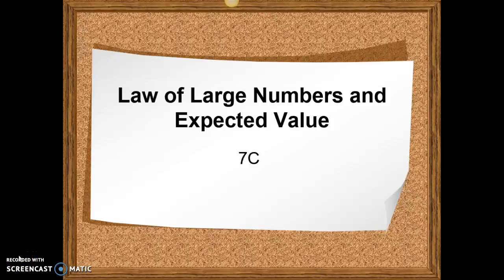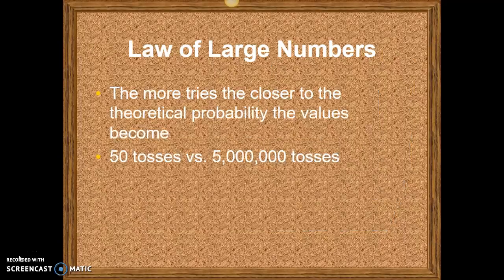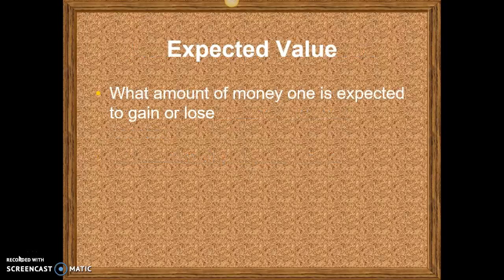Section 7C talks to us about expected value and this idea of large numbers. When we looked at the spinner, we noticed that when we spun it only one time, we weren't anywhere close to the theoretical probability. But after we spun it 500 times and then 1,000 times, we got closer and closer to the theoretical probability, like rolling a die, which was 16.7%. If we toss a coin 50 times versus 5 million times, we get closer and closer to that theoretical probability. So we use that when we talk about expected value.